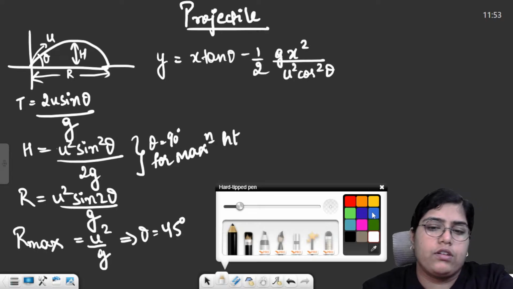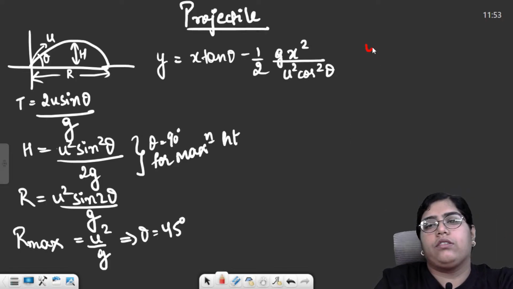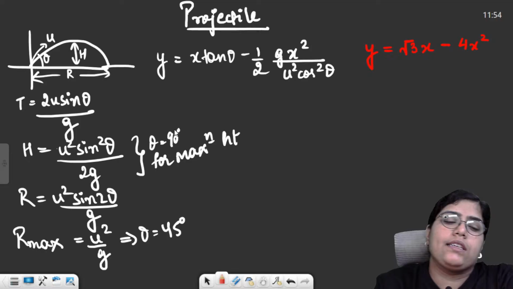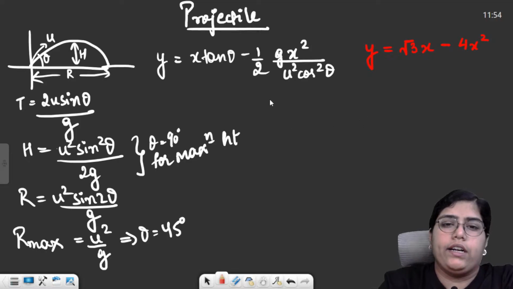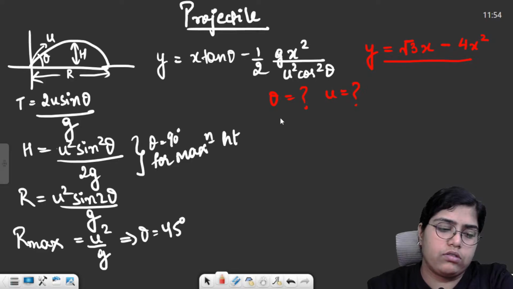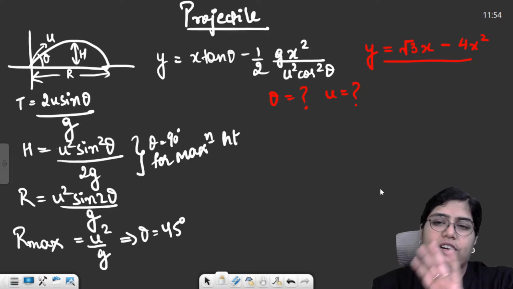Many a time they just tell you that the equation of trajectory of an oblique projectile is y is equal to root 3 x minus 4x squared, let's suppose. And then they ask you to calculate theta and u. It is the simplest question. I would say these are free marks for you guys.